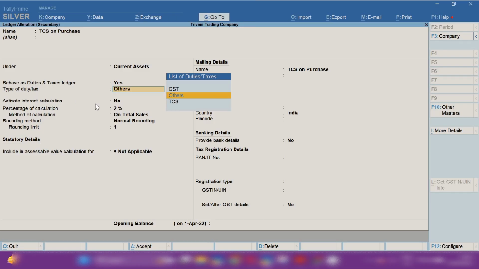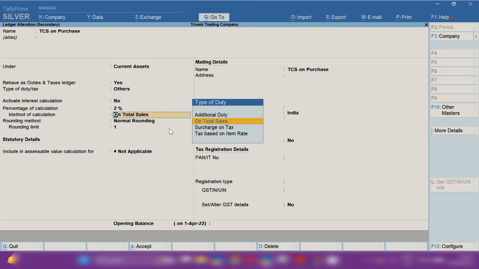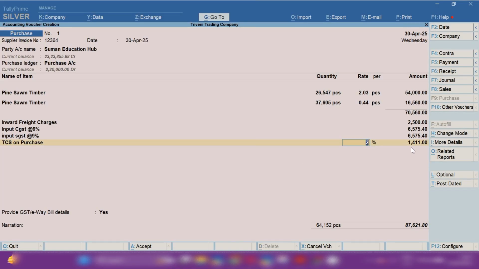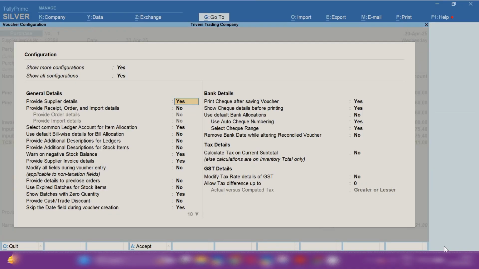For type of duty/tax, select the other option, and then for percentage of calculation, mark 2%. For the next option, method of calculation, select on total sales, then select normal rounding and select one item. Now you will say we have checked all the options and picked them correctly, but still TCS on purchase is not calculating correctly. There is no change.